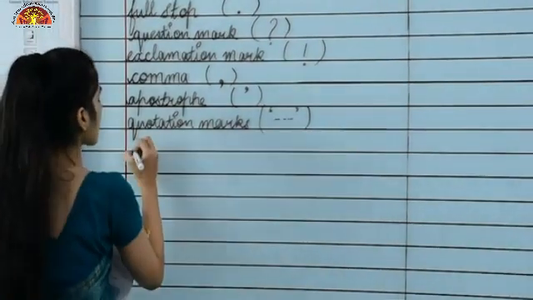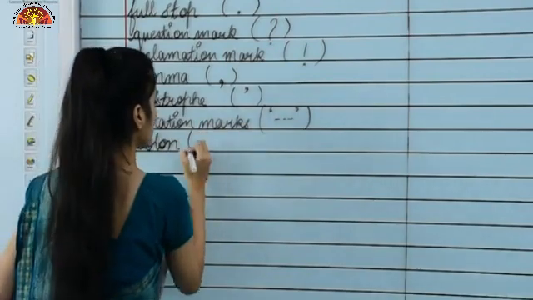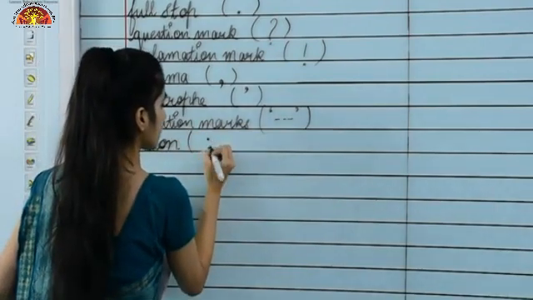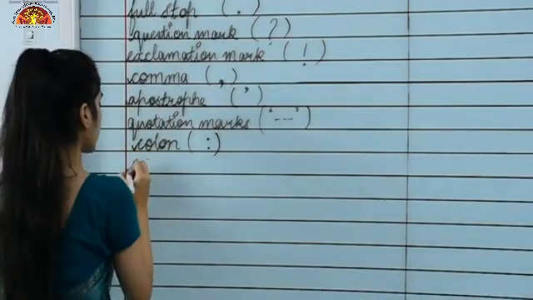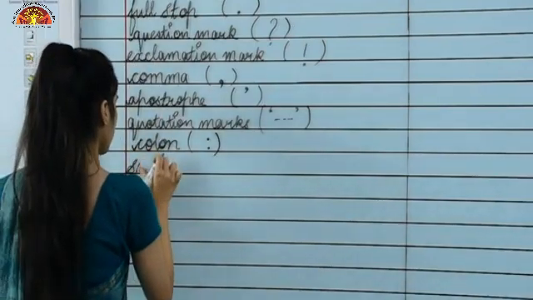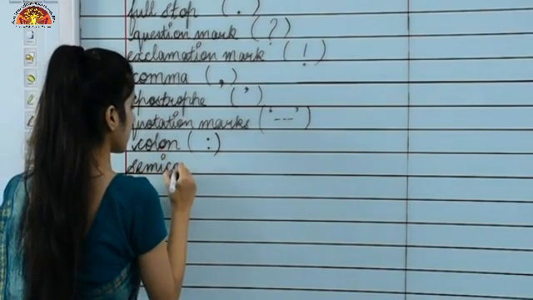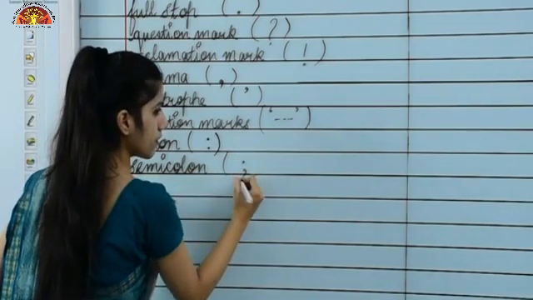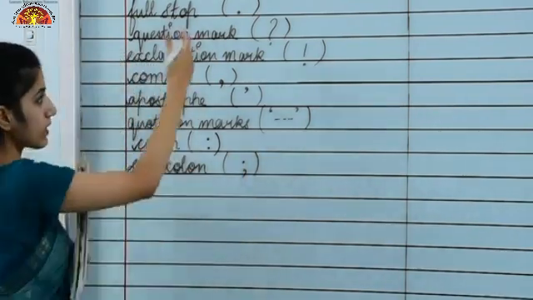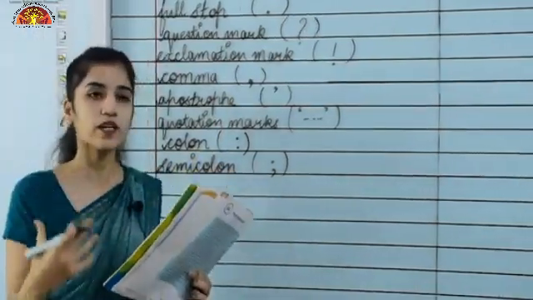Moving to the next one, that is the colon. This is a colon, right? And the last one, that is the semicolon. Okay, so these are some of the punctuation marks, and we are going to see how they are used in a sentence.